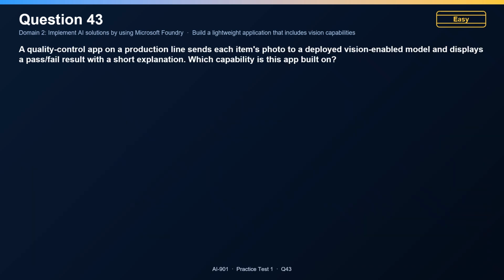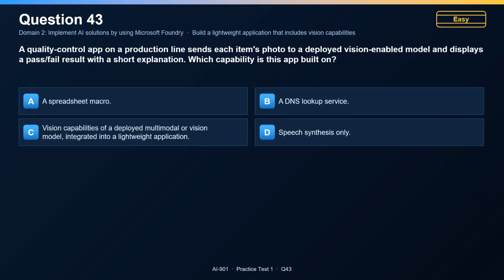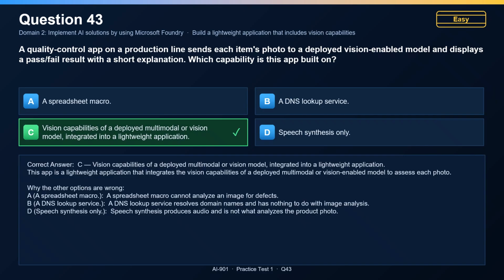Question 43. A quality control app on a production line sends each item's photo to a deployed vision-enabled model and displays a pass or fail result with a short explanation. Which capability is this app built on? The correct answer is C. Vision capabilities of a deployed multimodal or vision model integrated into a lightweight application. This app is a lightweight application that integrates the vision capabilities of a deployed multimodal or vision-enabled model to assess each photo. Now, why the other options are wrong?